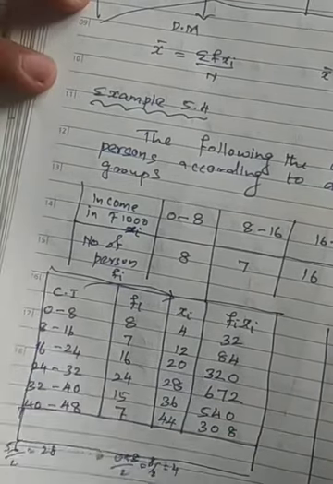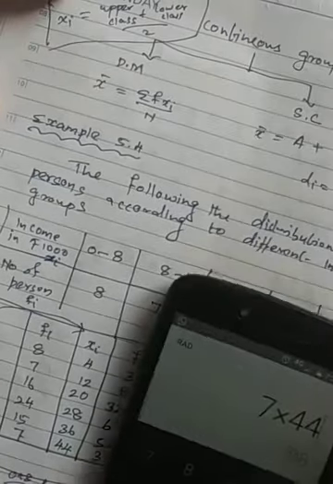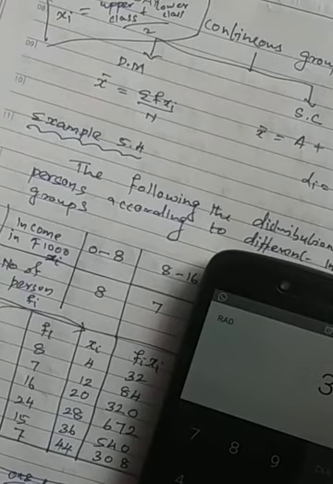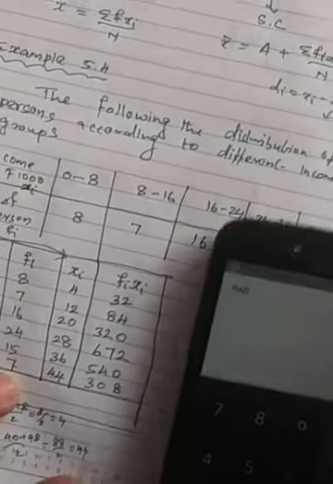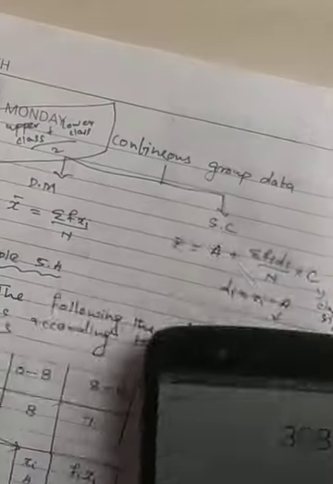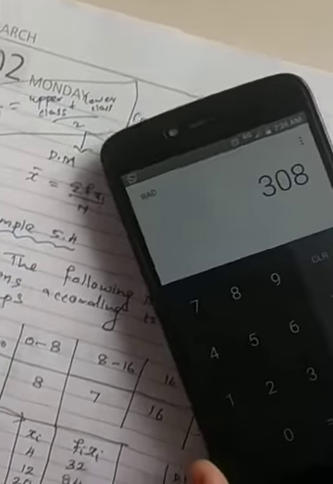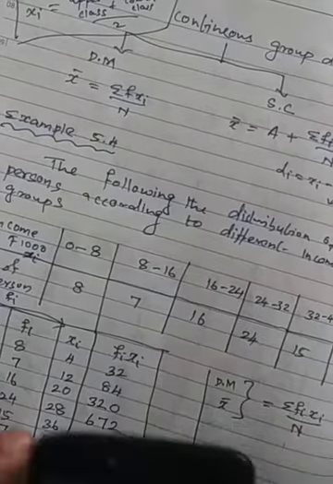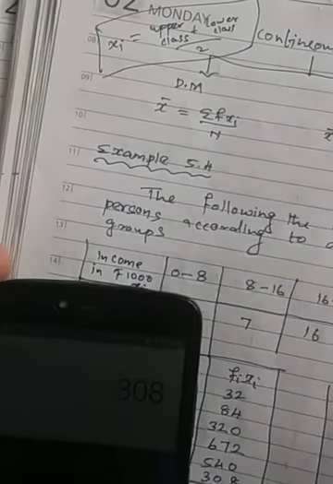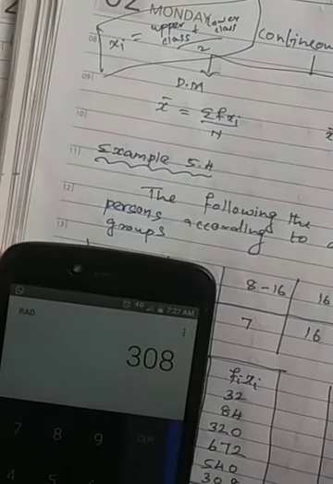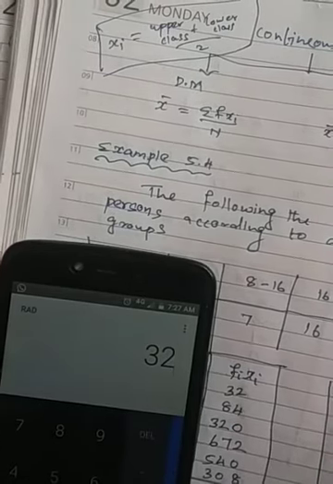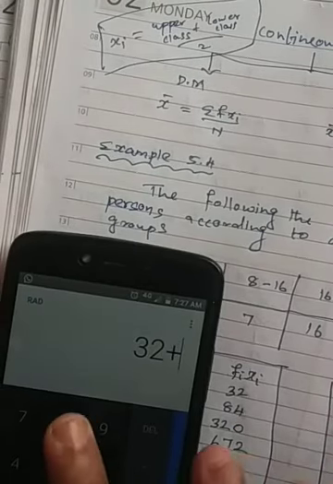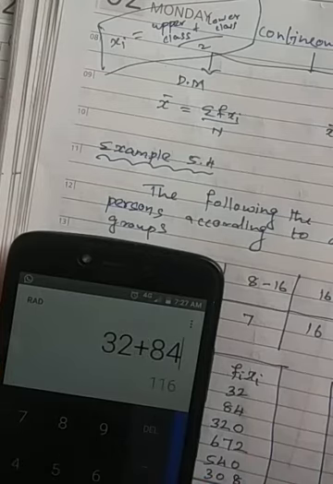You need to add up all of these. I'm just adding in reverse. You can see here I'm writing it. It's not visible, so I'm just adjusting and keeping it here. So you just see. First is 32, I have added. Plus 84 I have added. Next plus 320 I have added.